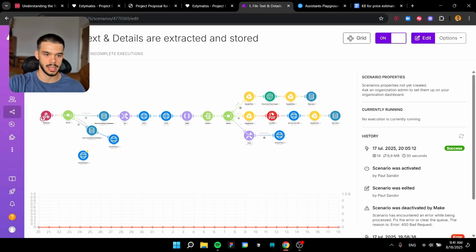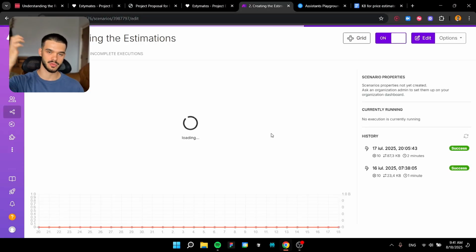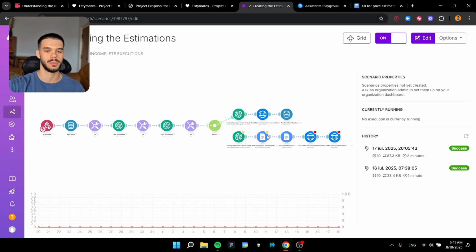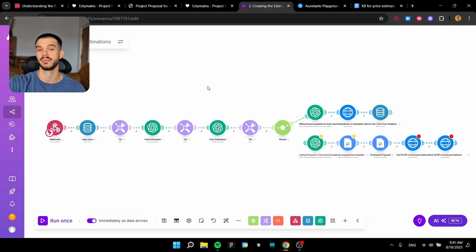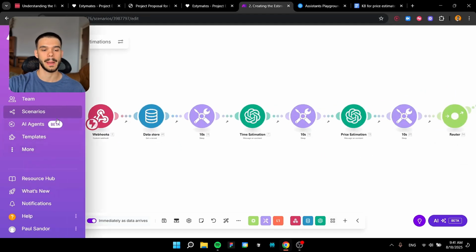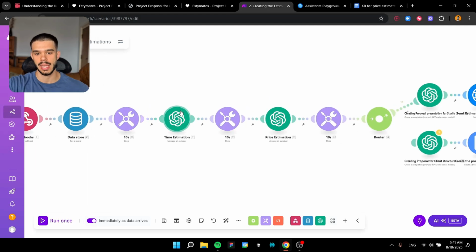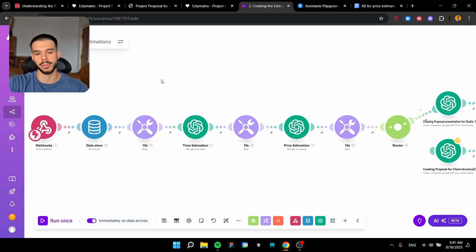Flow 2 being this specific flow, which is creating the estimations. Once we have extracted all of the text and all of the data from those documents or from the transcription that we have inputted, right? We are going to get the data from our make database, right? So we stored everything in the make database. We are going to get it out here in this module. And we are going to call 2 assistants, the time estimation and the price estimation that we have created using OpenAI. These are going to create 2 outputs with the time estimation and the price estimation, right?